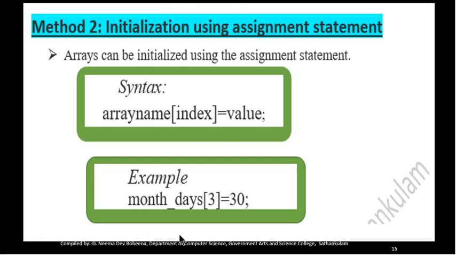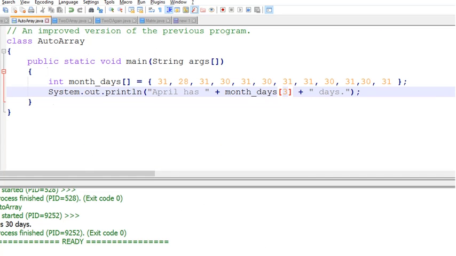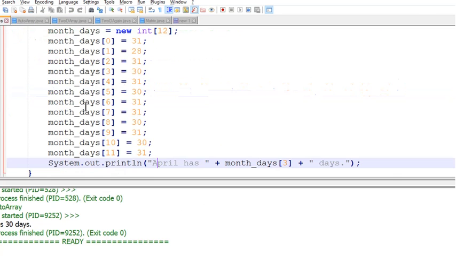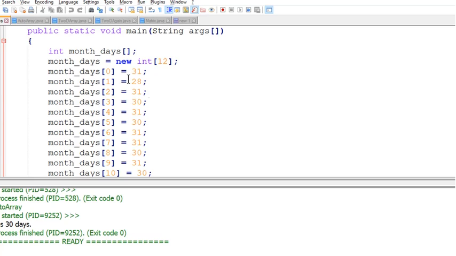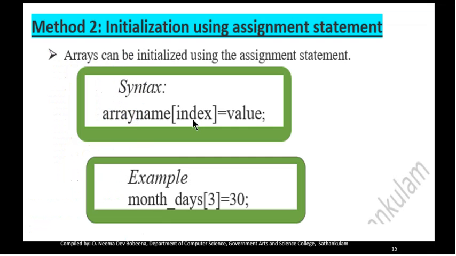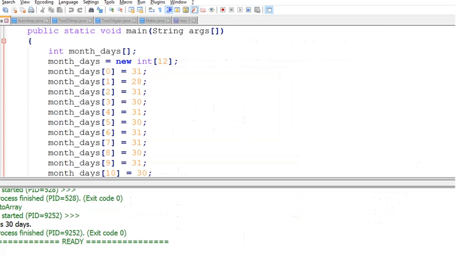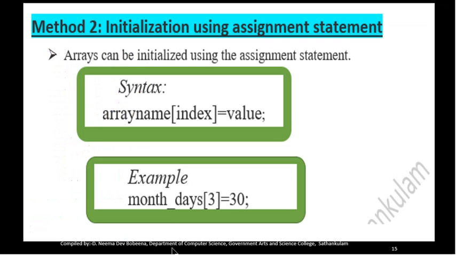The second way is by using an assignment statement. Arrays can be initialized using an assignment statement. That's what we have seen earlier. Here we have initialized the array values by using an assignment statement. Array name of index is equal to value. See, array name within square bracket index is equal to value.